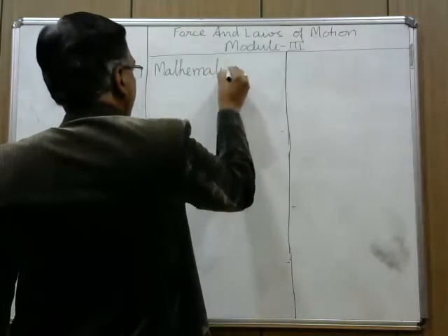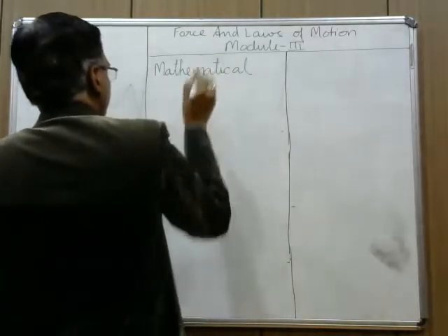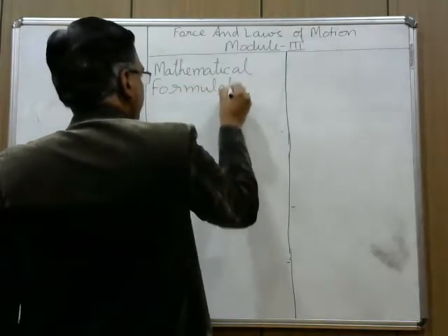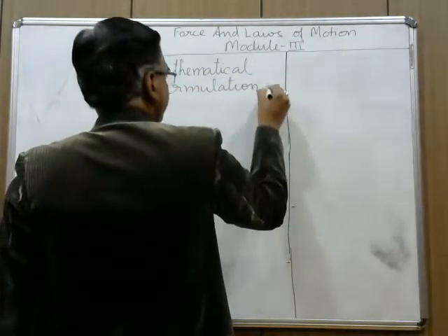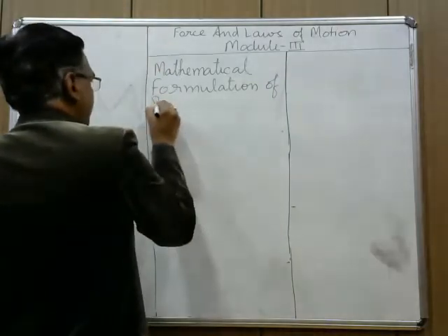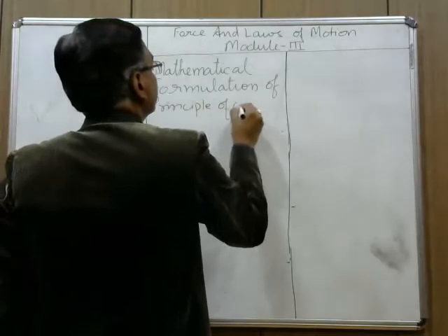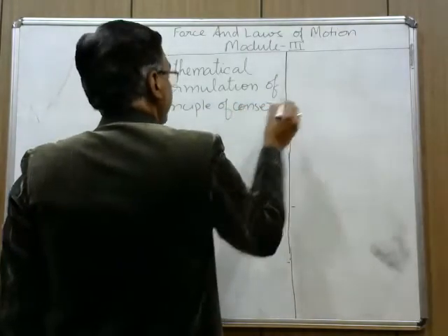Mathematical formulation of principle of conservation.